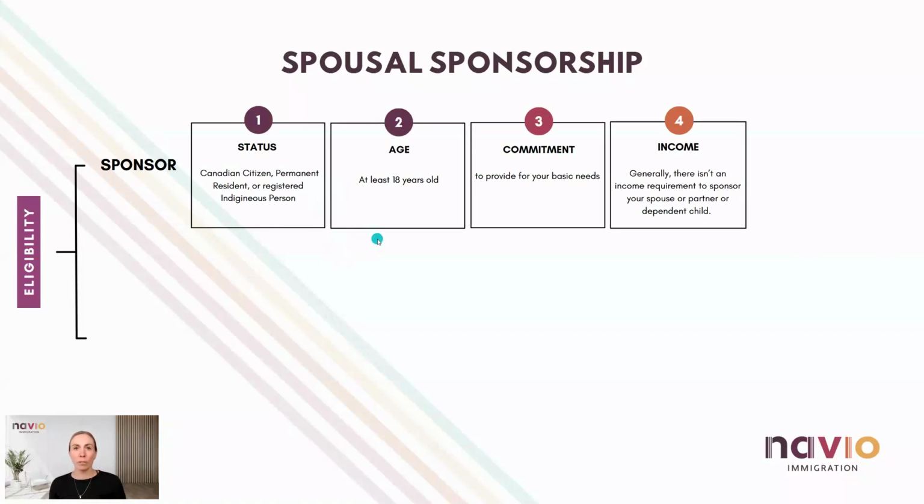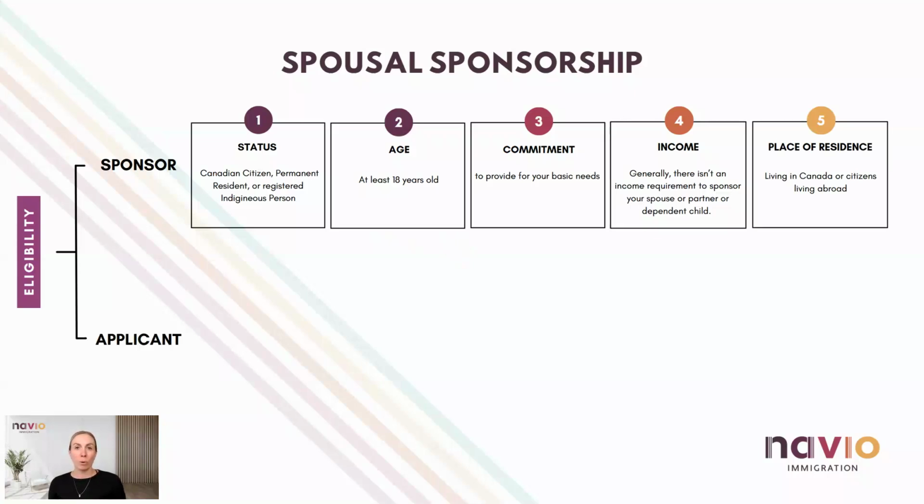However, your sponsor will need to provide their income documents, and they must be living in Canada or be a Canadian citizen living outside Canada with a demonstrated intent to return to Canada to establish their permanent residence once you gain status. Permanent residents who are residing outside Canada are not eligible to sponsor their spouse or partner.